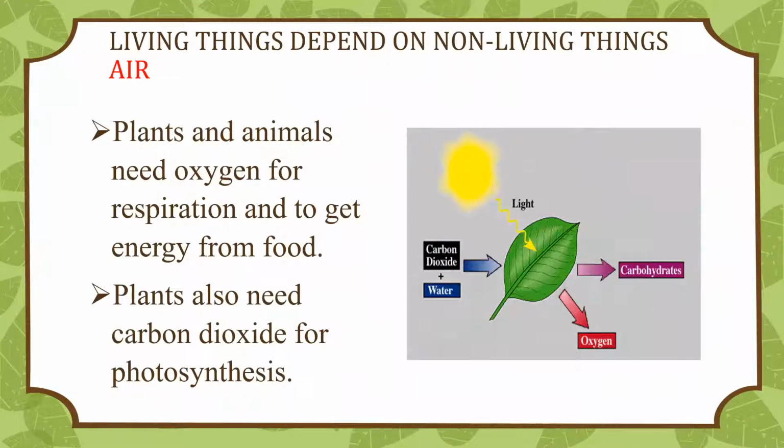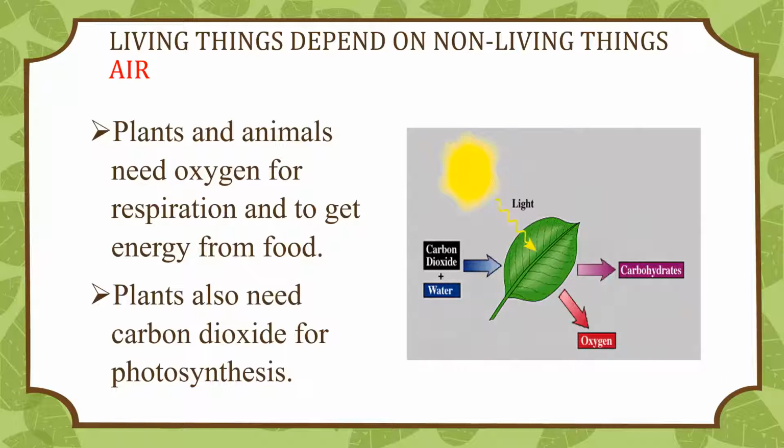Living things depend on non-living things. The first non-living thing is air. Plants and animals need oxygen. They use oxygen to get energy from food during the process of respiration. That is why we cannot stay alive for long without air.